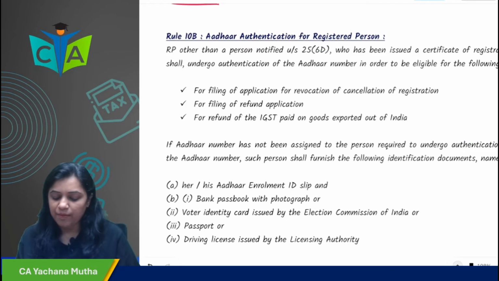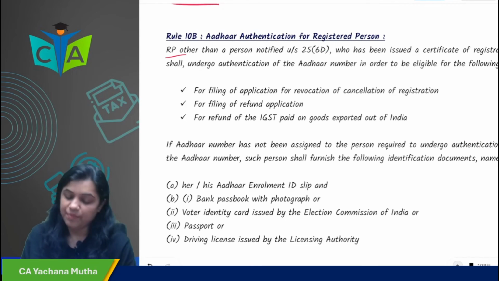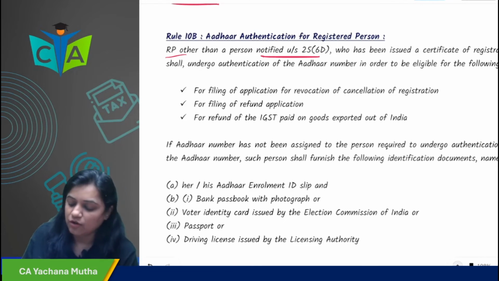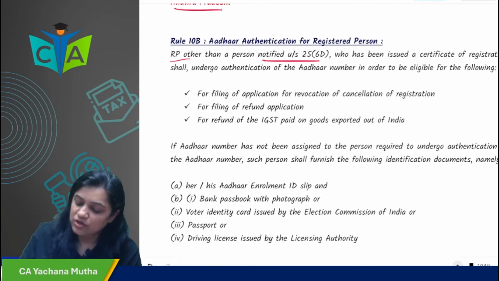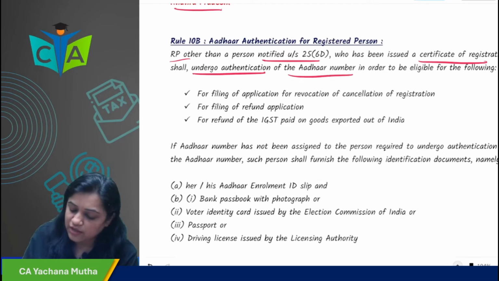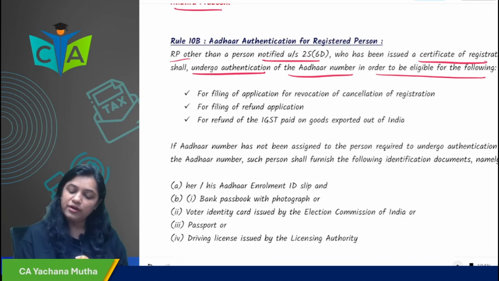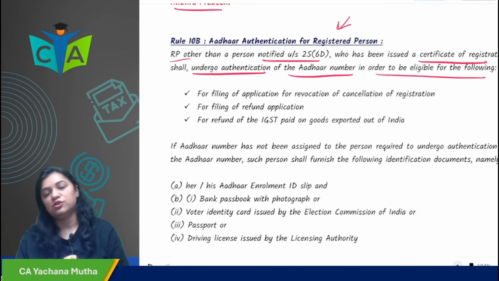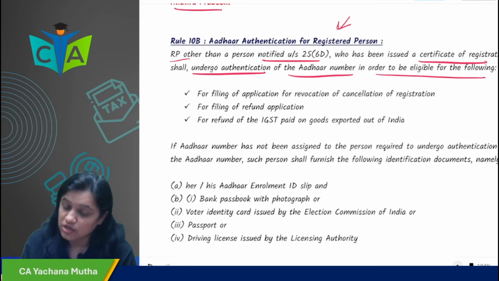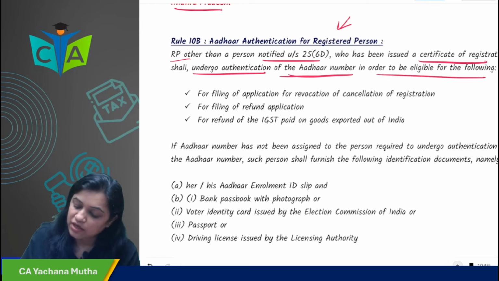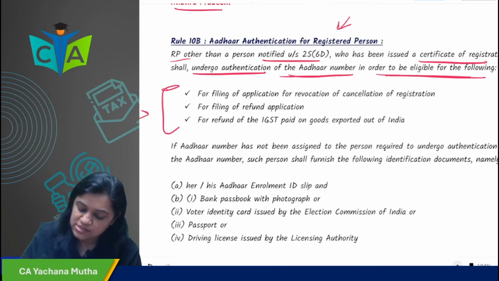So the registered person, if you are a registered person other than a person notified under 25(6)(d) who has been issued a certificate of registration, will undergo Aadhaar authentication of Aadhaar number in order to be eligible for the following. So if you are already a GST registered person, and you want to go for Aadhaar authentication, then you have to undergo Aadhaar authentication if you want to be eligible for these 3 things.